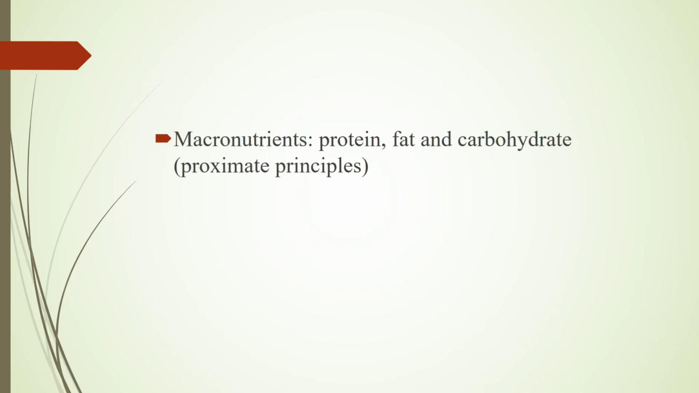Nutrients are mainly classified into two major groups. They are macronutrients and micronutrients. Macronutrients include protein, fat and carbohydrate. Macronutrients are also called proximate principles because they form the main bulk of our food. Micronutrients include vitamins and minerals. Vitamins and minerals are called micronutrients because they are required in less amount for our body.